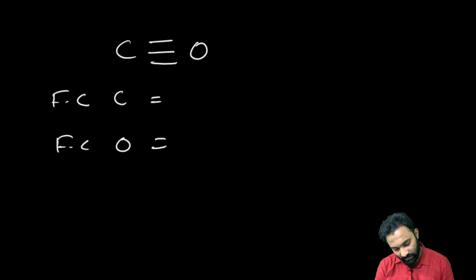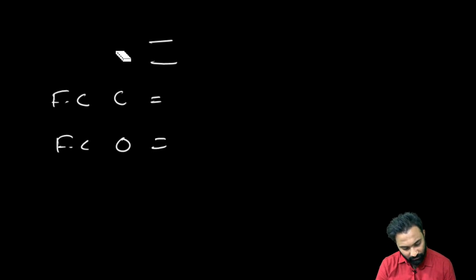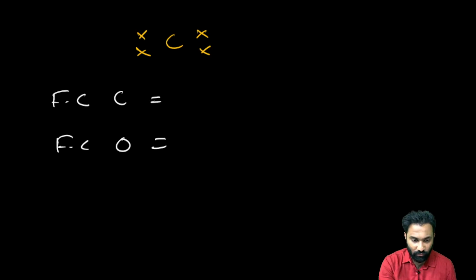Now you see how this bond will be formed in the carbonate ion, how the coordinate covalent bond forms and how to calculate the formal charge. This carbon has 4 valency electrons. Devansh, good evening. Carbon contains 4 valency electrons, right? Oxygen contains 6 valency electrons.